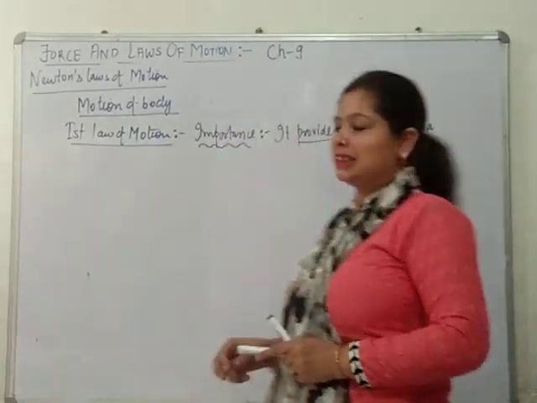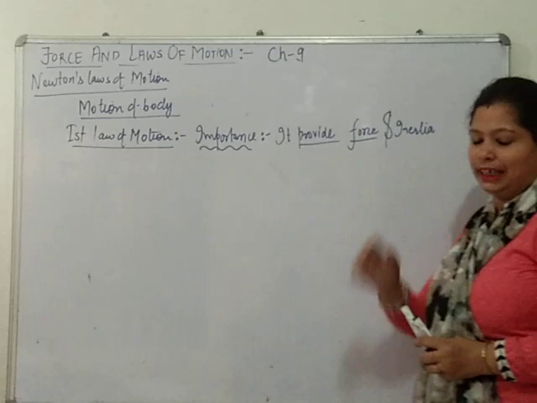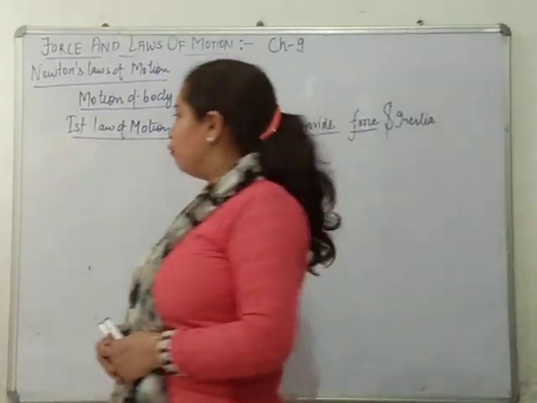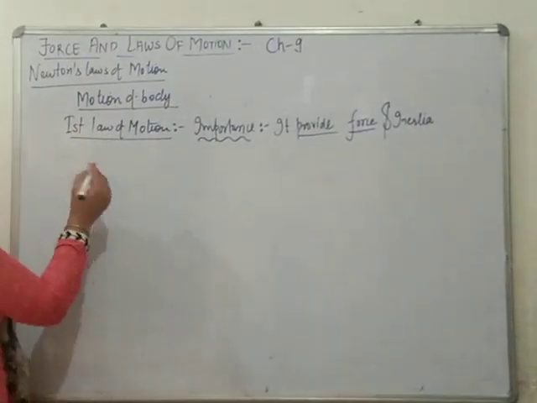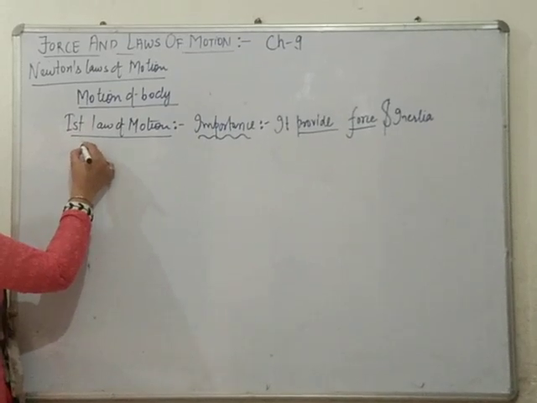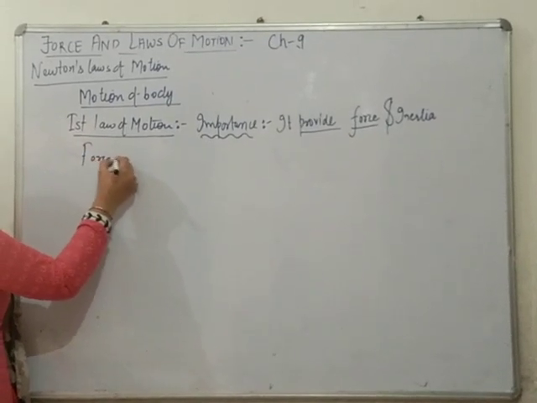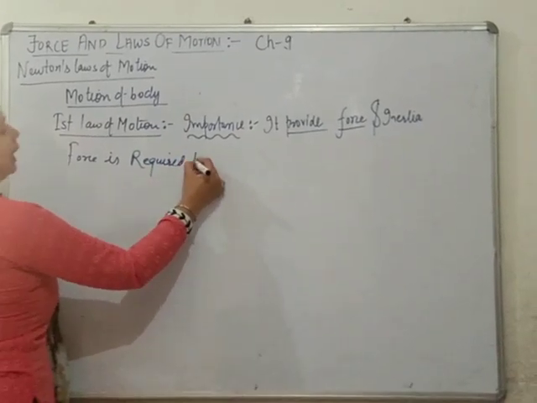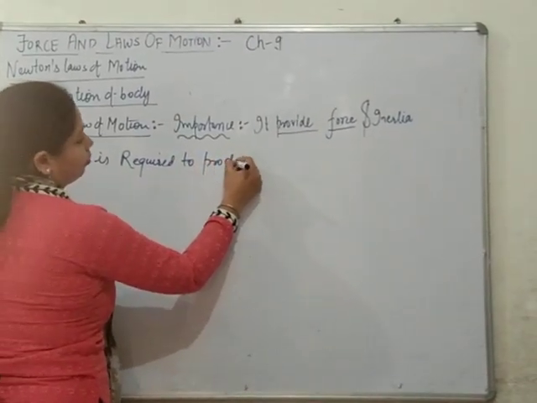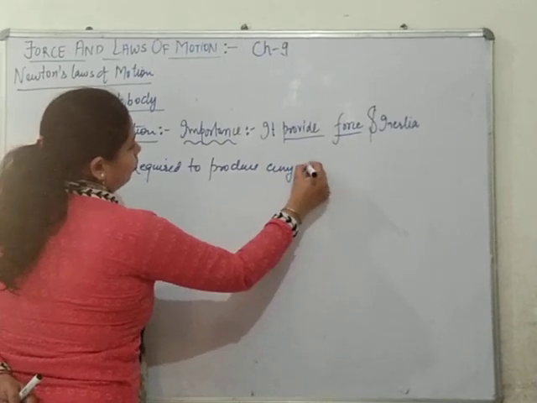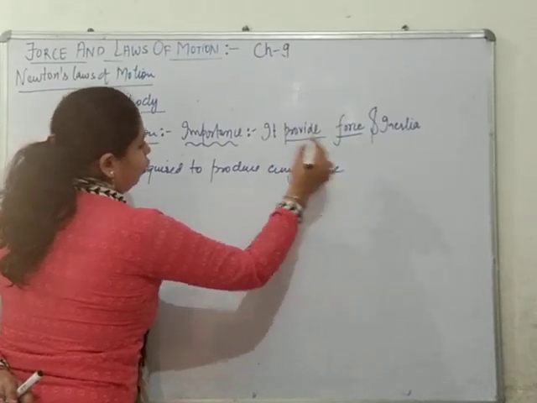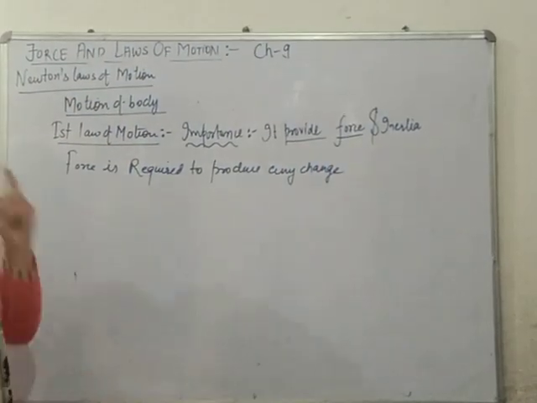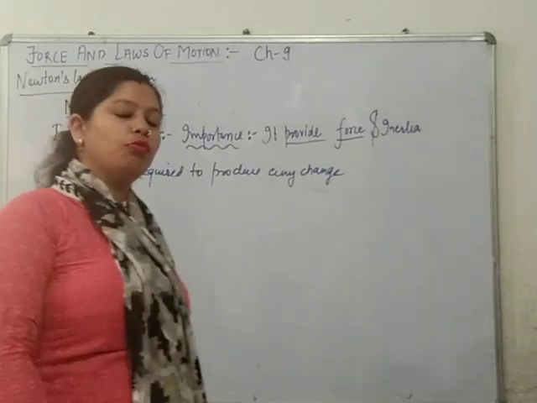The first law of motion has explained to us two terms, force and inertia. Why? Because the first law of motion has explained that force is required to produce any change, either in state of rest or in state of motion or direction of motion.